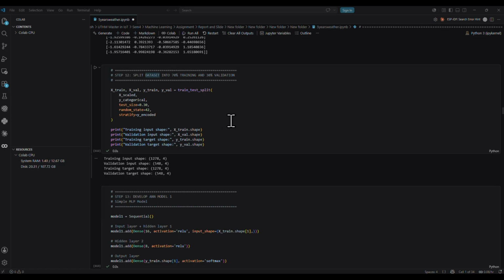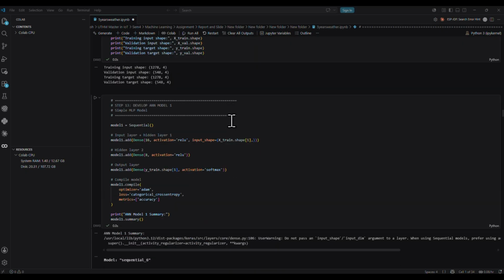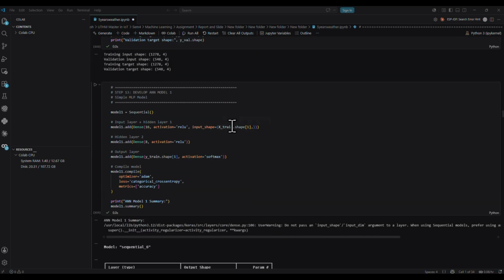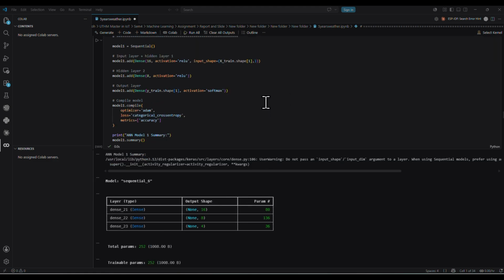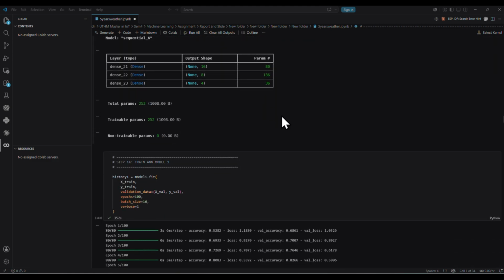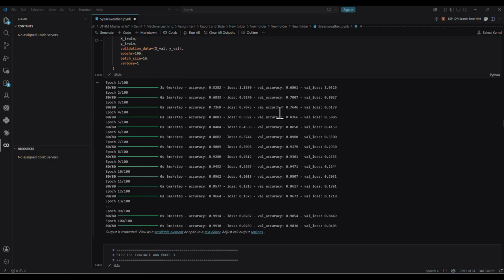Then we start to develop the model in step 13 onwards. You can see how we develop, train, and evaluate the two models from step 13 to 18.